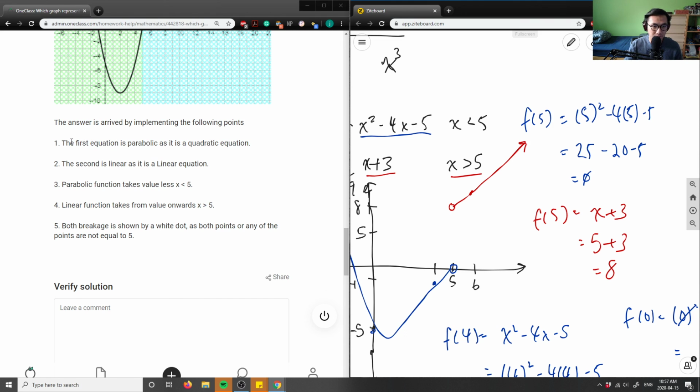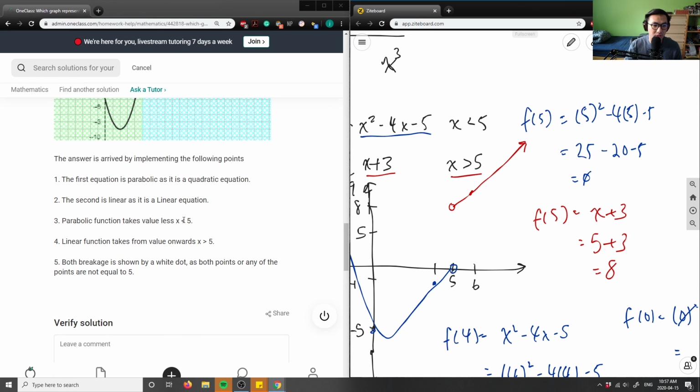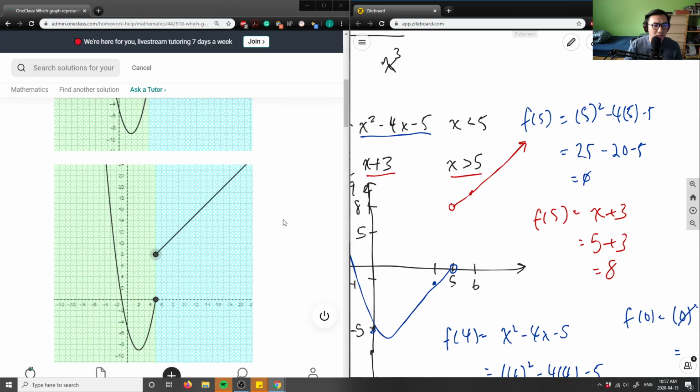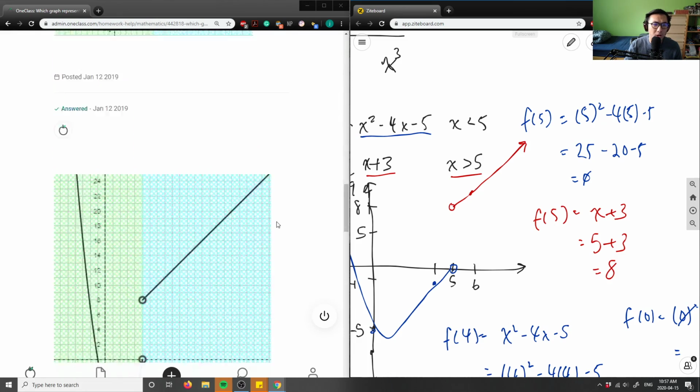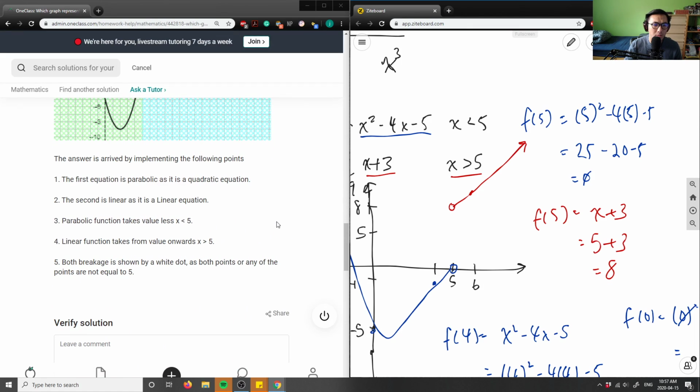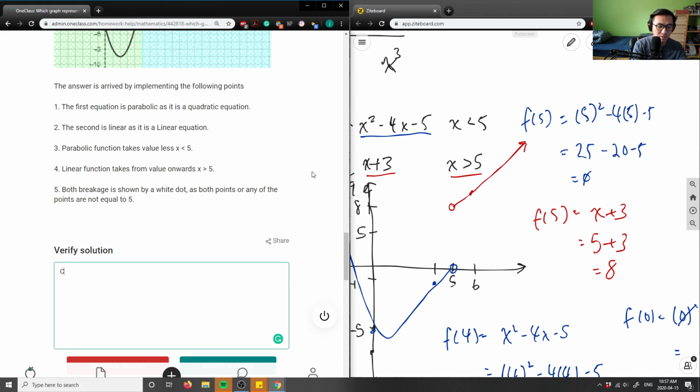Again, this probably will be my last question, I think, it's 10:57. But it's saying here, the first equation is parabolic, because it's a quadratic equation. The second is linear, as it's a linear equation. Does that make sense here? The first one here is, no, they're all parabolic. Second is linear, takes value x is greater than 5. Okay, that's good. Both breakages are shown by the white dot, as neither of the points is equal to 5. So this here is a correct solution, but I really don't like the reasoning.